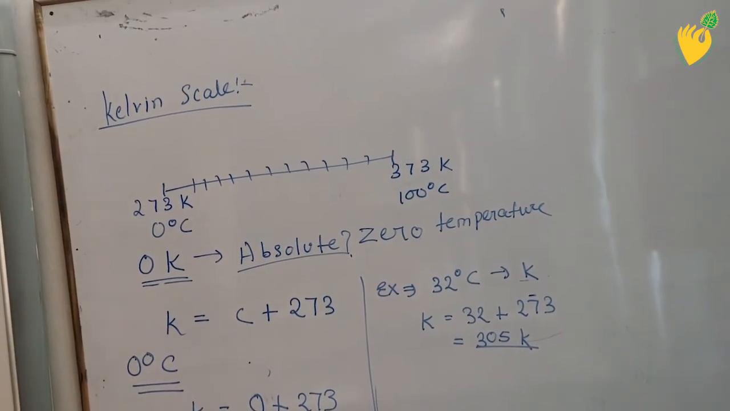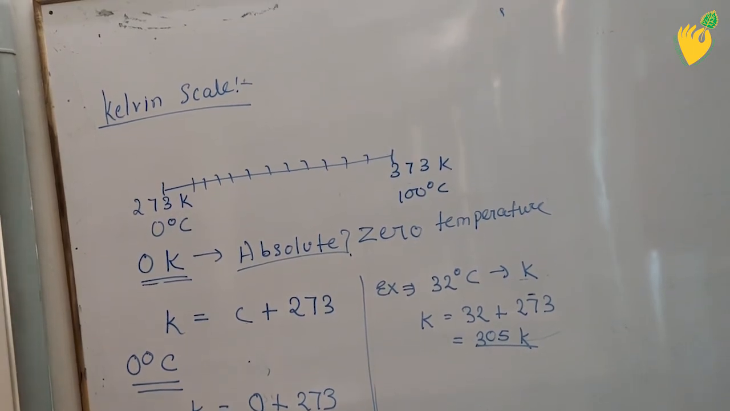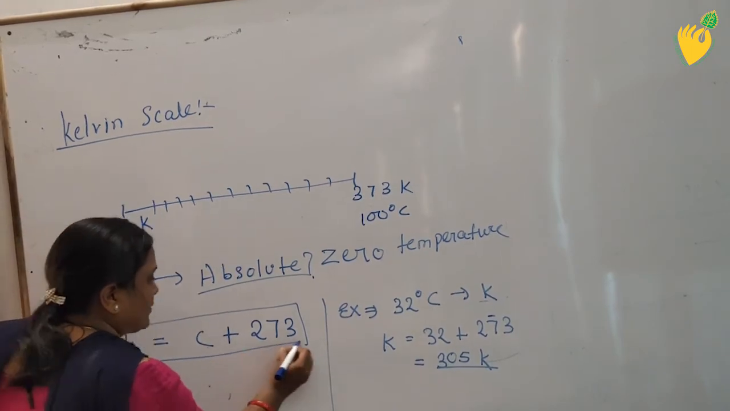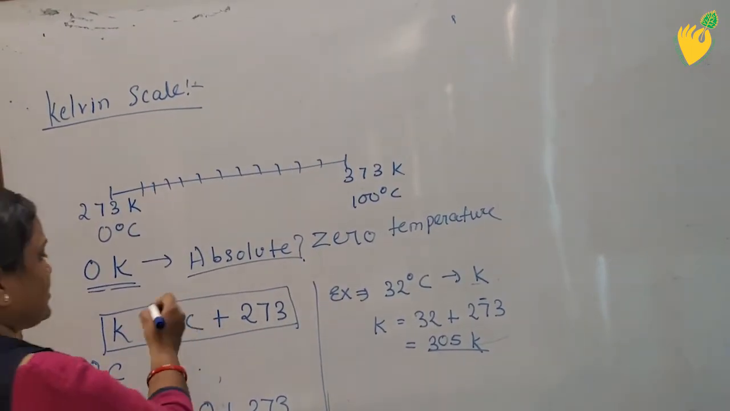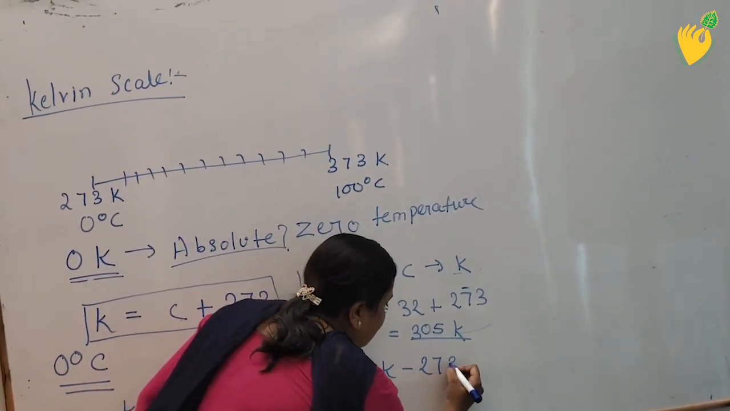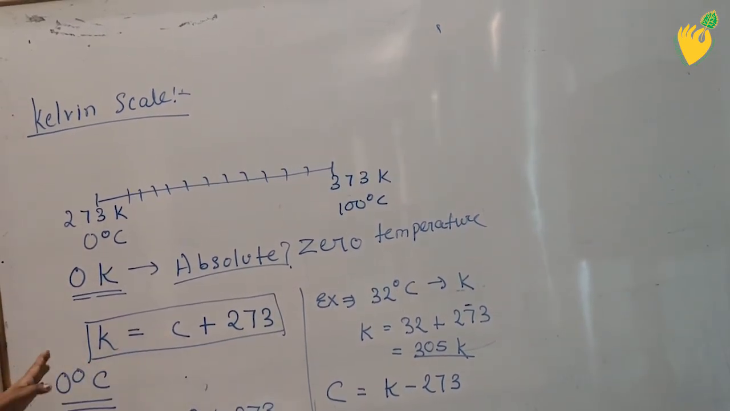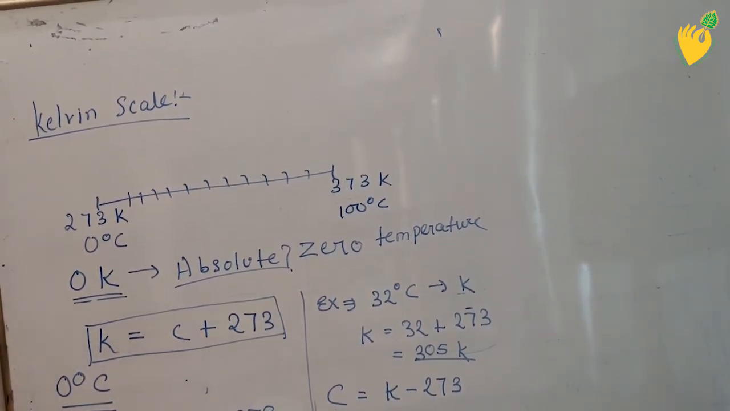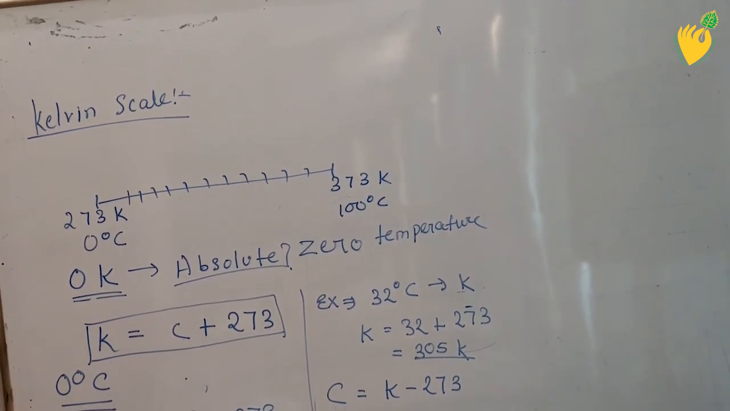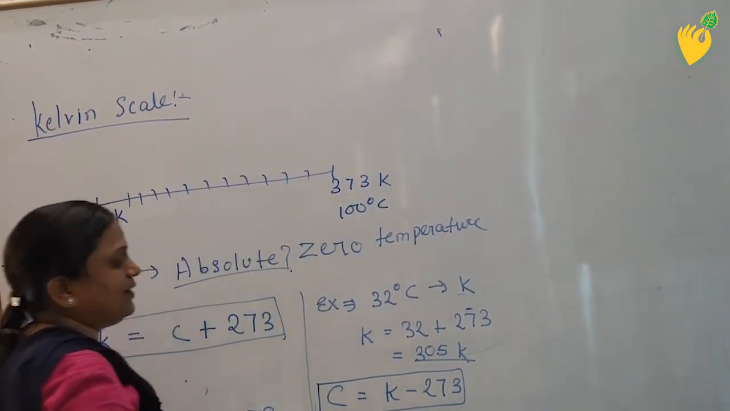Now, if you want to convert Kelvin into Celsius, then what will you do? Another formula is given. This is the formula for converting Kelvin into Celsius: C is equal to K minus 273. It is a simple replacement. अगर हम ये 273 यहाँ पे लिखा है, अगर इसको हम इस साइड ले जाएंगे तो ये वैल्यू माइनस हो जाती है, तो फॉर्मूला क्या हो जाएगा K माइनस 273.